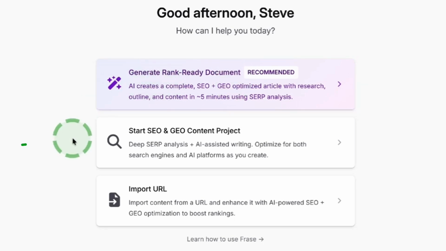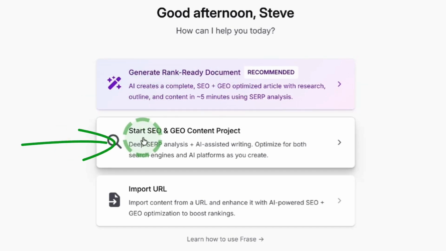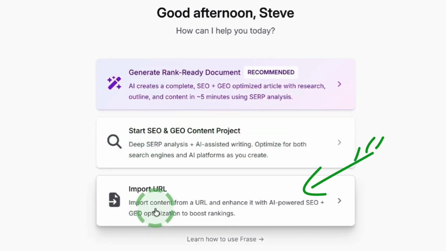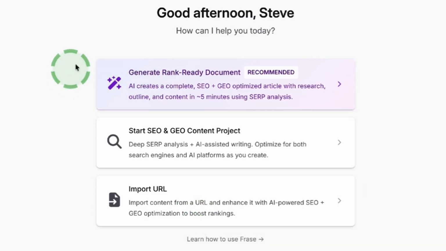Or the second option, if you want to do more deep research on your topic before moving on to the writing, then you select this option right here. Or thirdly, if you've already got content on your website, but it's just not getting that much traffic, then you can import the URL of your article right here into Phrase. Phrase will tell you exactly why it's not getting much traffic, and then help you to rewrite and optimize that article. Now that said, let me show you this option right here.